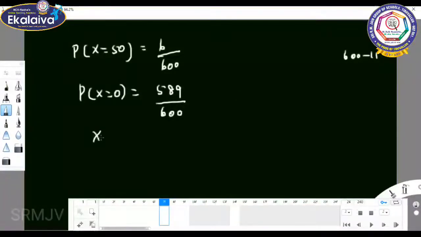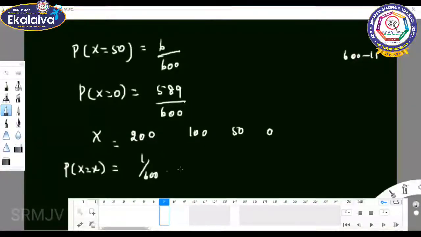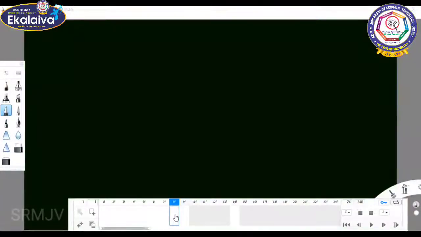So x can take the values 200, 100, 50 and 0. P of x equal to x. If it is 200 means 1 by 600. 100 means 4 by 600. 50 means 6 by 600. And 0 means 589 by 600. We should find out the expected amount of winning. Expectation of x.